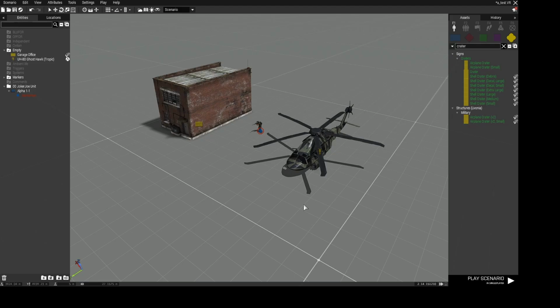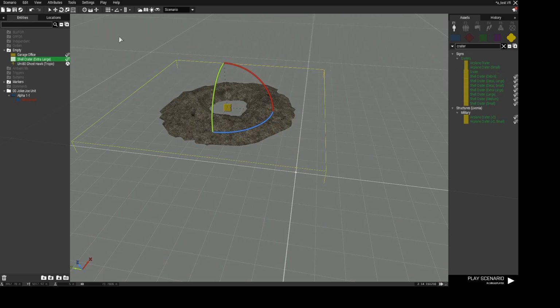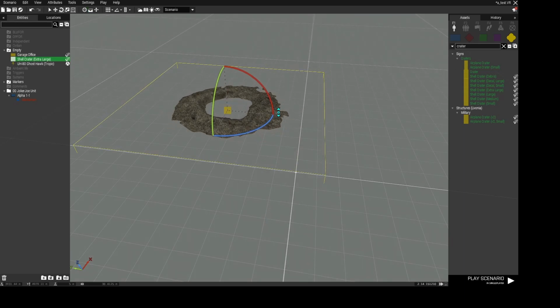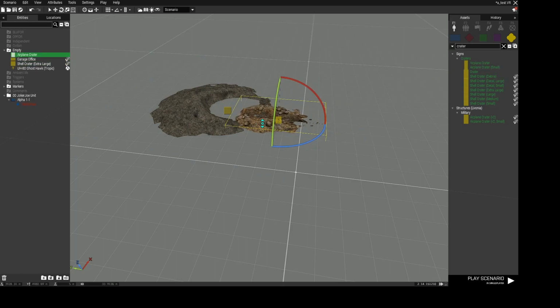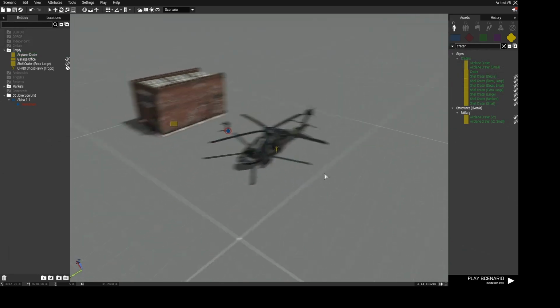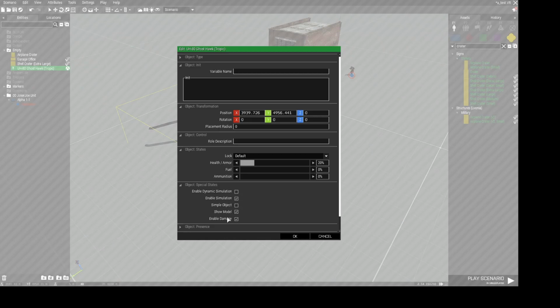So what we're going to do at the end is to test all of this and have a small crash site or something. So we're going to add one of those. As you can see, we cannot drag it under the ground because of this one. Let's do it and have it a bit like that. Add this as well. I think that looks pretty cool. Here we go. And now I'm going to show you quickly the difference between all of these things.